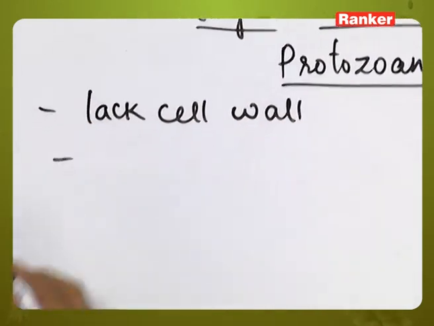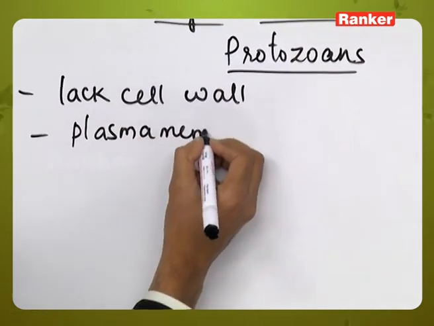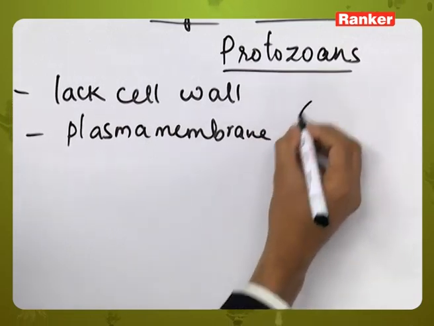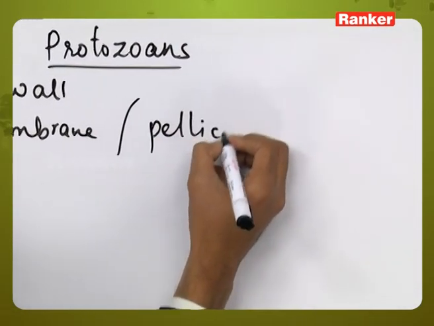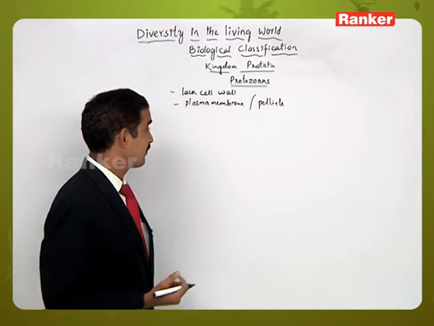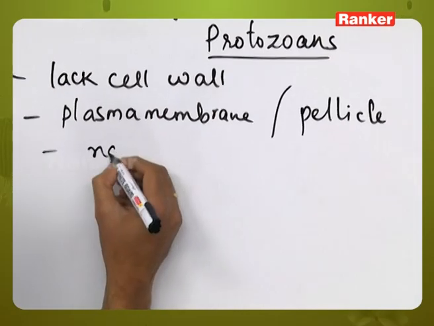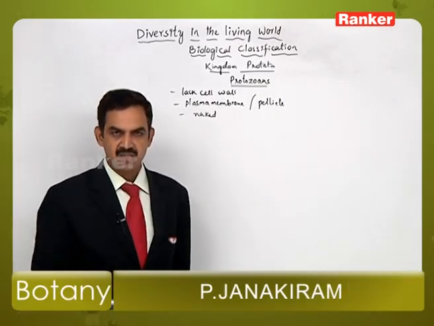But in place of cell wall, some of them have a plasma membrane around them, or some of them have a special protein structure called pellicle, like in paramecium. And some are naked also, without any such covering structure around them.